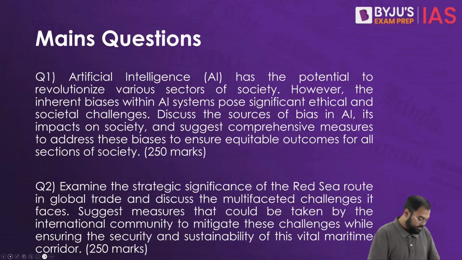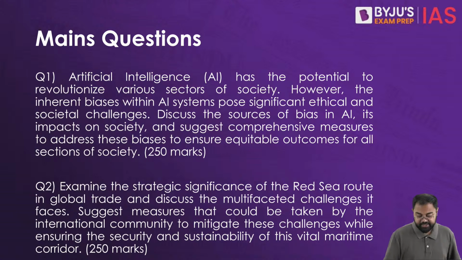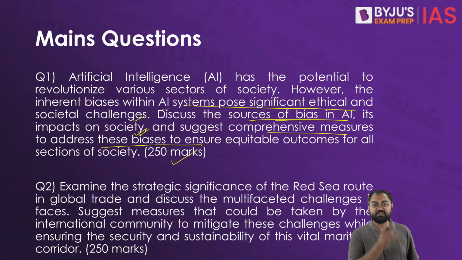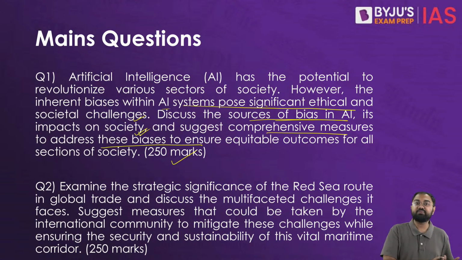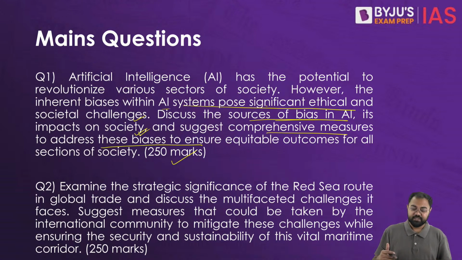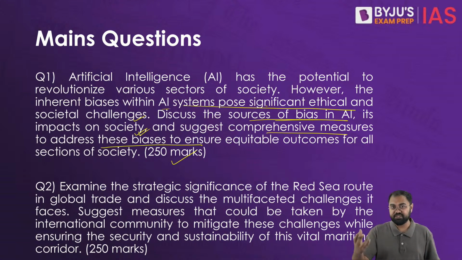Now let's look at two of the questions from what we have discussed. First is about artificial intelligence. Artificial intelligence has the potential to revolutionize various sectors of society. However, the inherent biases within the AI system pose significant ethical and societal challenges. Discuss the sources of bias, the impact on society, and comprehensive measures to address these biases. So this is something that we just discussed a couple of minutes back: what are the various problems that can come into the system and how can we address those issues. So this is something that you can write. You will introduce by saying what is AI, what is generative AI, what are the issues that we are facing today, and then talk about the bias, the different types of bias, and all the areas in which we can tackle those biases.